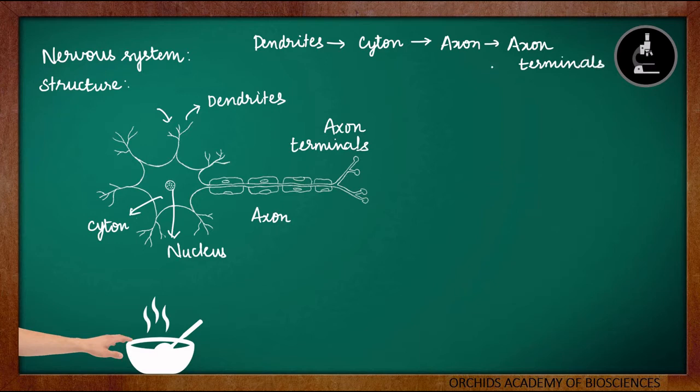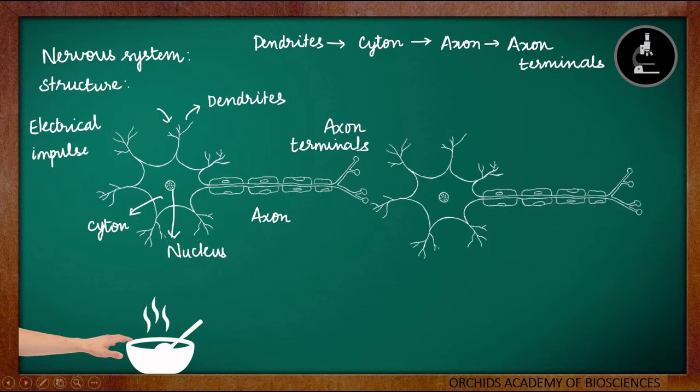So this is how the information is passed. But how is the information passed? In what form is information passed? The information is passed in the form of electrical impulses. So in the form of electrical impulses, this information that the substance is hot is transferred from one neuron to another neuron. So how are these neurons connected?